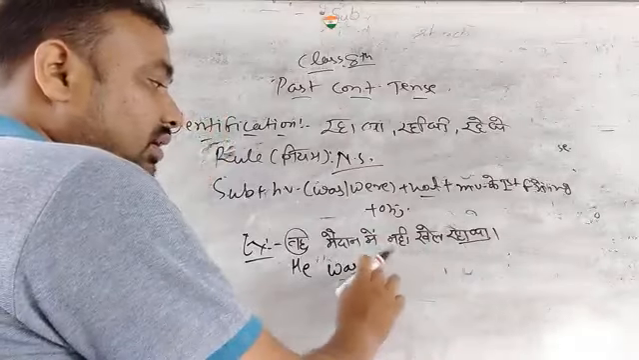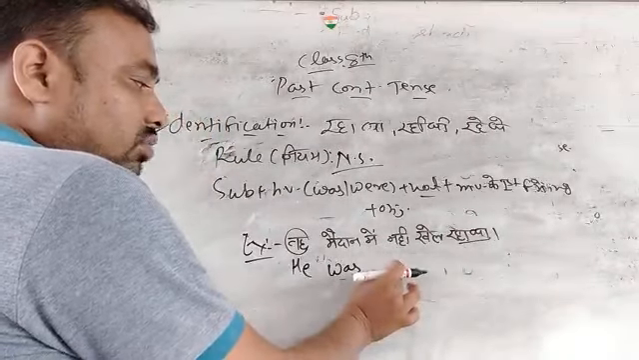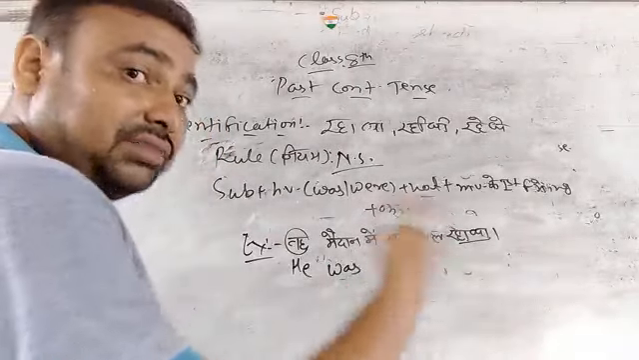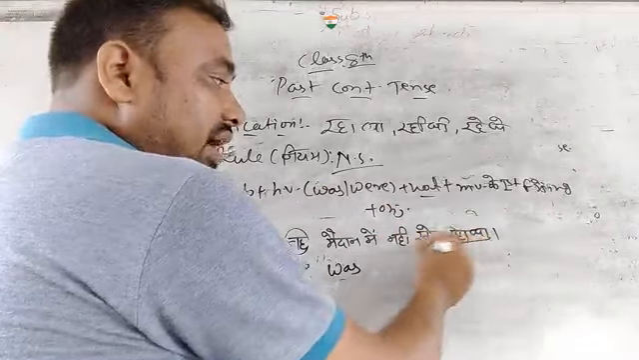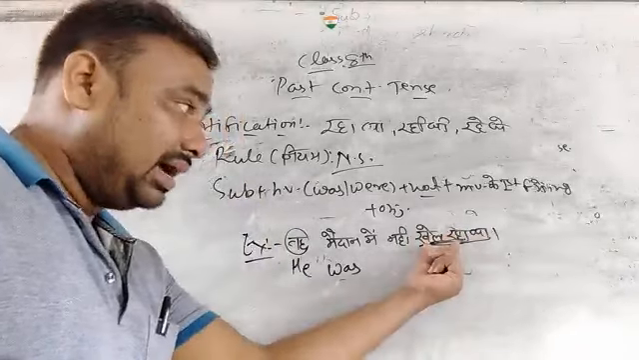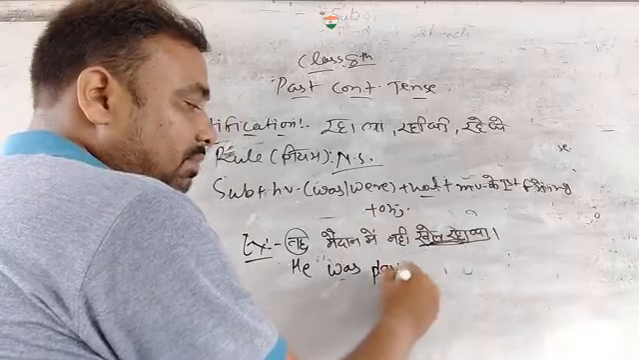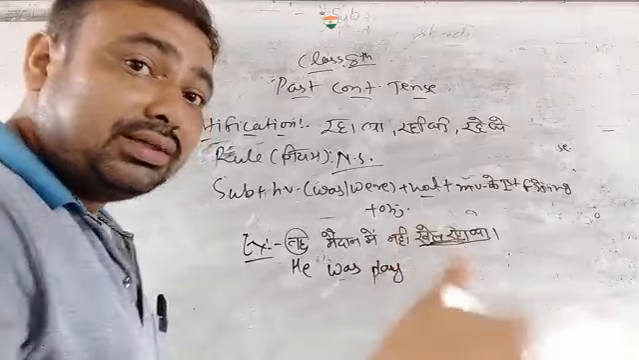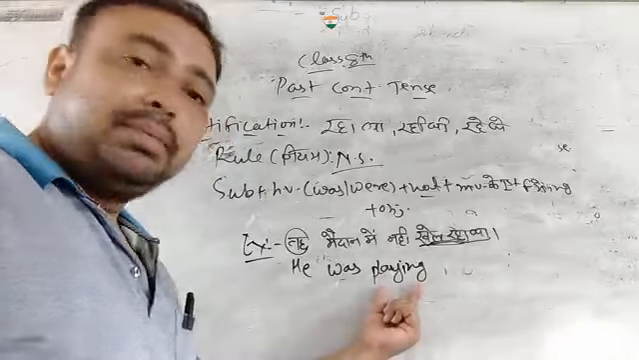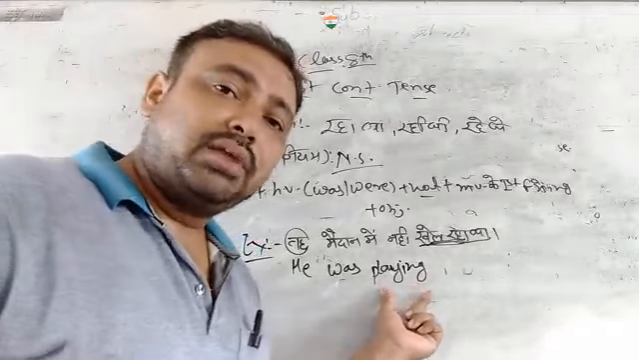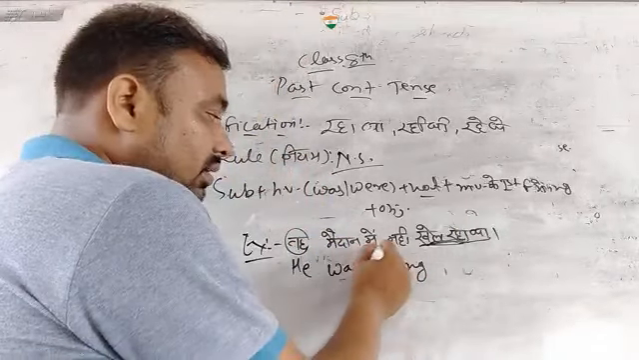Okay, was. Thereafter, where is the main verb? What will we add here? We shall add the main verb in ing form. So first of all we need the knowledge of the main verb. Where is the main verb? खेलना. You can find the main verb at the end of the sentence. खेलना means play. We have the helping verb, the main verb play, but we have to use the ing form because it is a continuous tense. So if we add the ing form in the main verb, it will be playing. Where was he playing? He was playing in the ground.